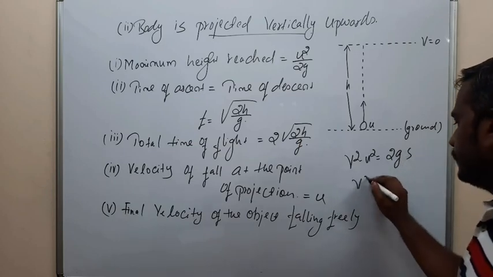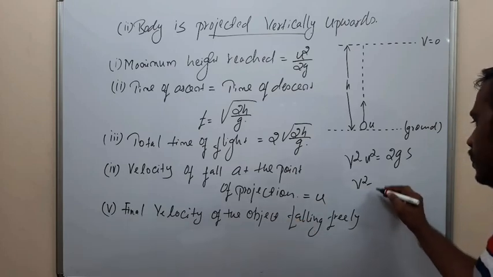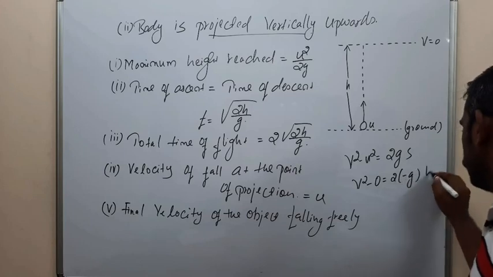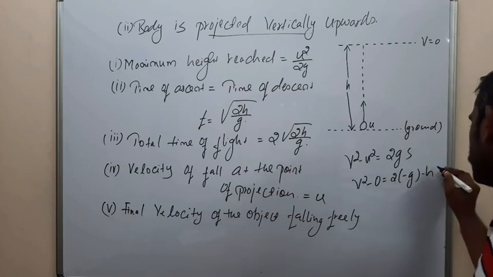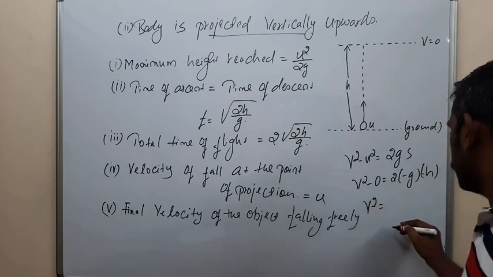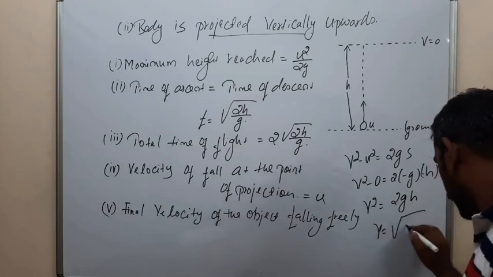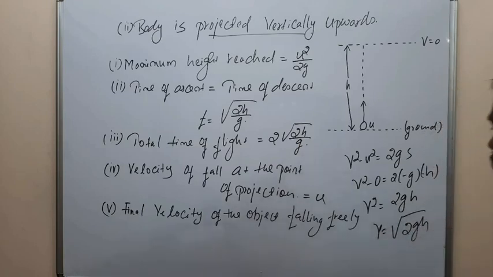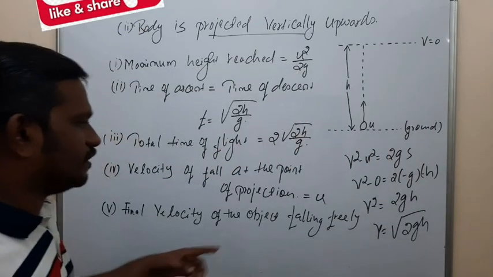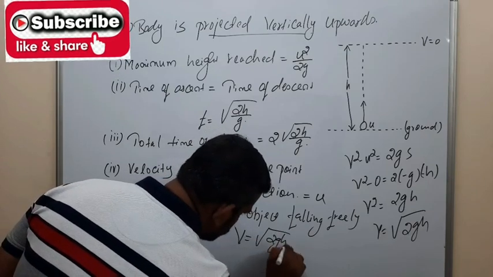What is the initial velocity? Falling freely, the initial velocity is 0. So v square is equal to 2 into g into h. So v is equal to square root of 2gh. That is the final velocity of the object falling freely.